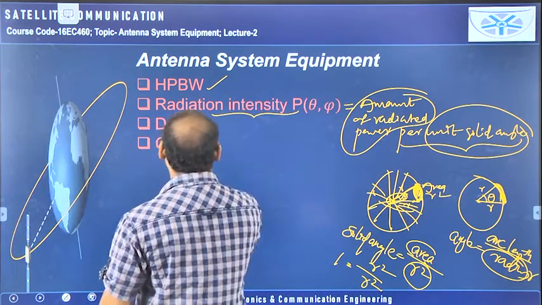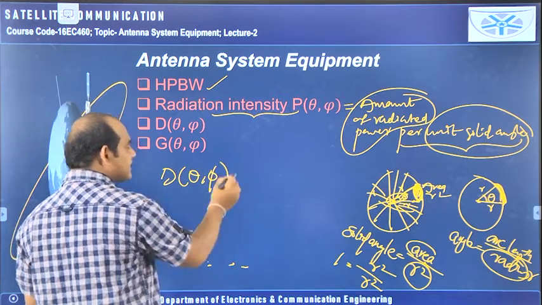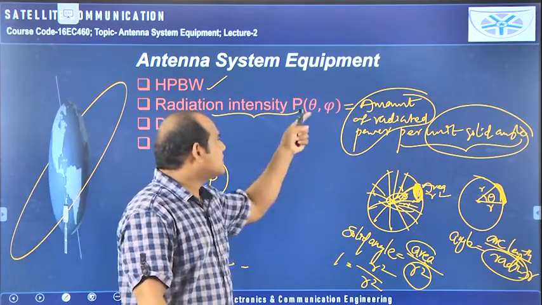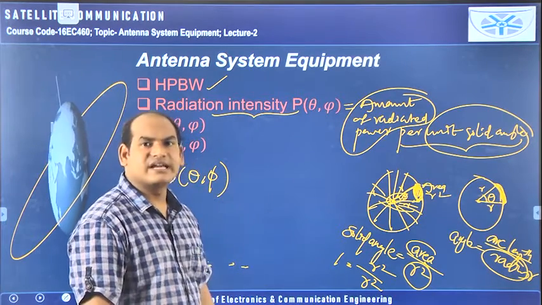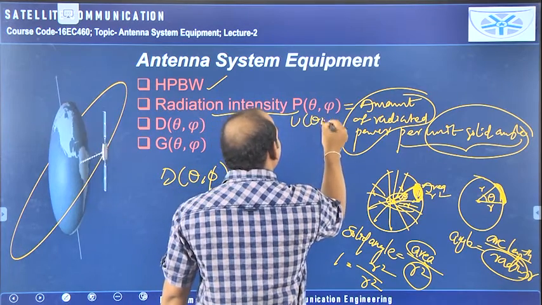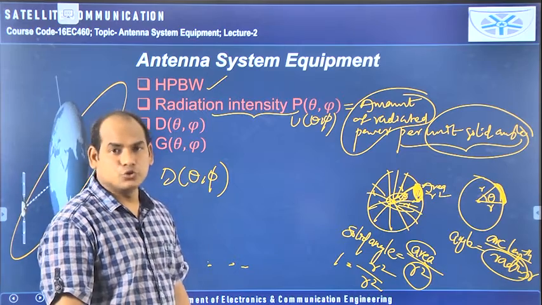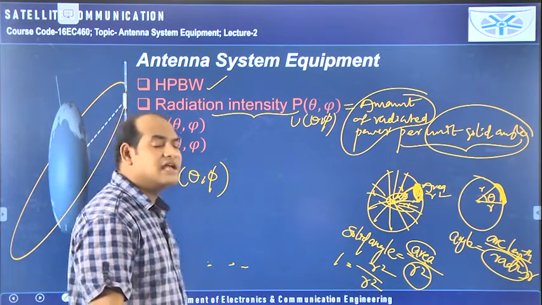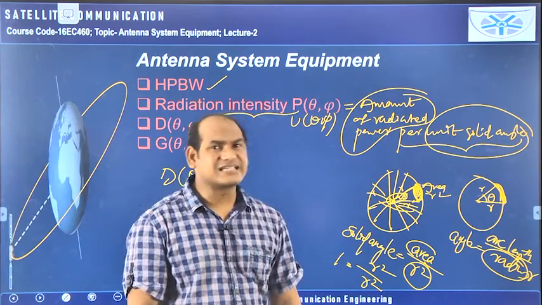Then coming to directivity, D of theta comma phi. Why should we write D of theta comma phi? Even for the radiation intensity I have represented it with P of theta comma phi, and in some textbooks you will find U of theta comma phi. The radiation intensity is also represented using capital U of theta comma phi. And directivity and gain are also represented with theta comma phi within the bracket. What is the reason for that?